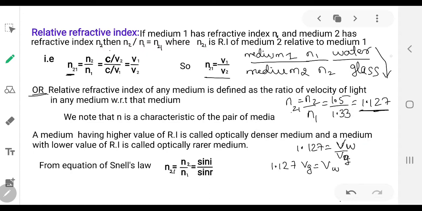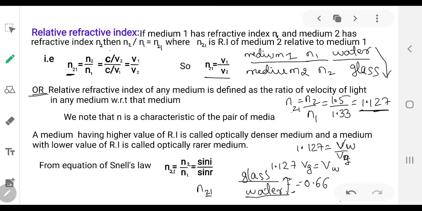The same you can try by taking glass as the first medium and water as the second medium, and just look at the value of n21, that is, the refractive index of water with respect to glass. It means you are studying what happens to the velocity in water when it enters from glass to water. You just look at the ratio, it will be less than 1.